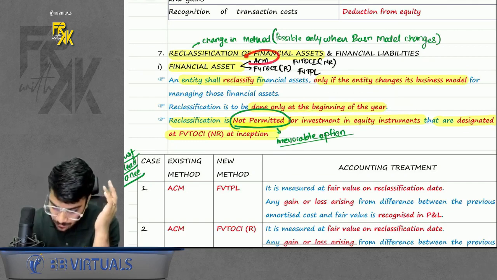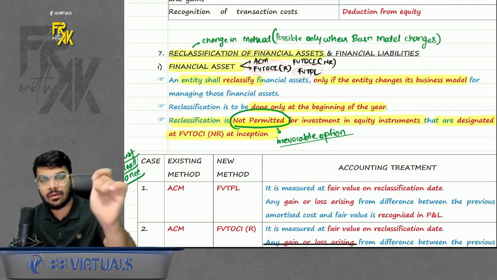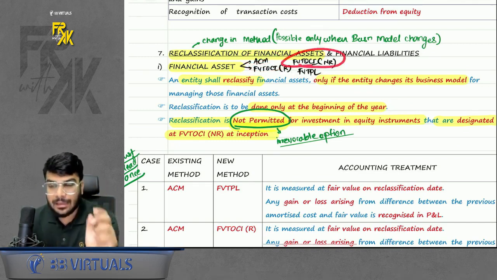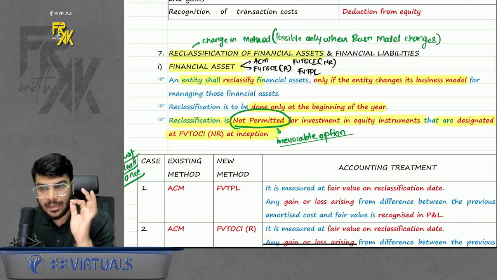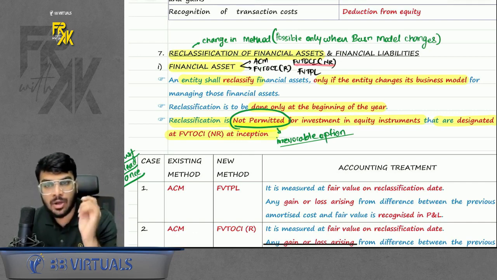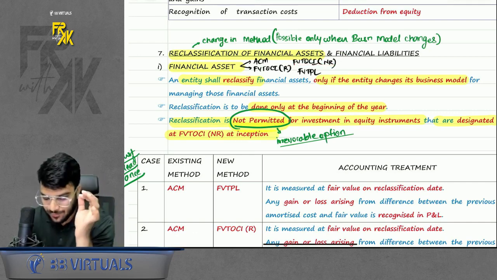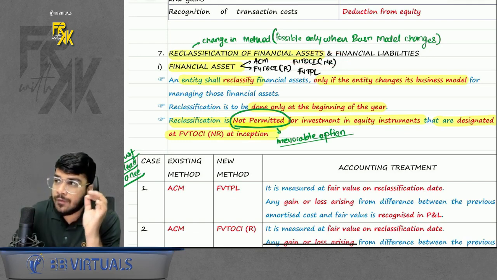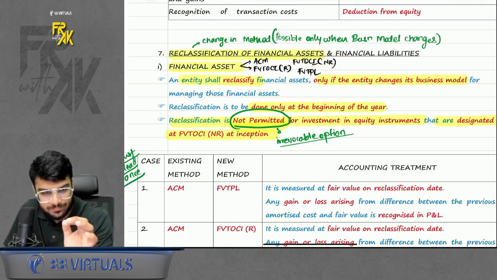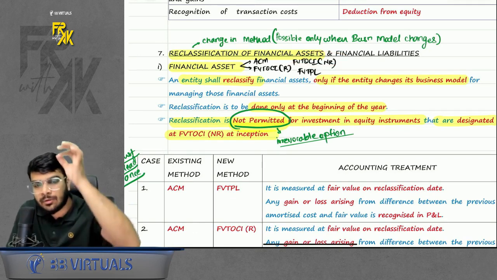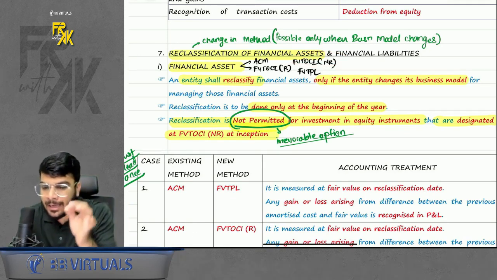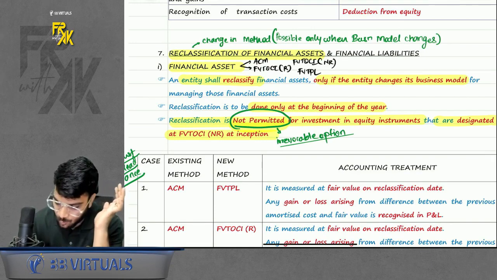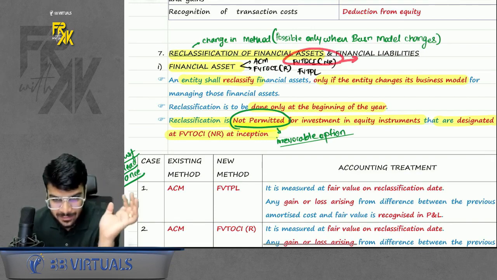Out of these 4 cases you can reclassify between any cases, but in one method reclassification is not permitted, and that is FVT OCI NR. Because in case you remember, we choose FVT OCI NR only when we wanted to choose an irrevocable option. Choosing FVT OCI NR is in itself an irrevocable option. That is why if you choose this method, you cannot change the method anytime.